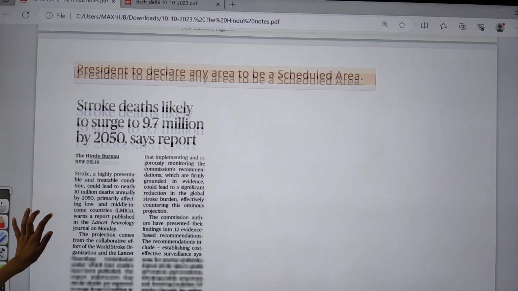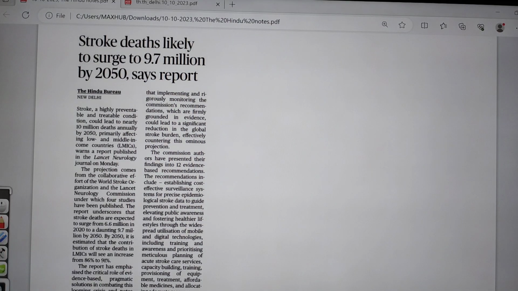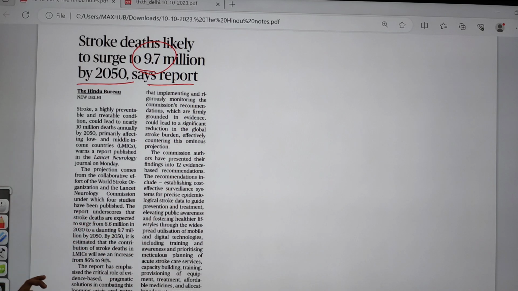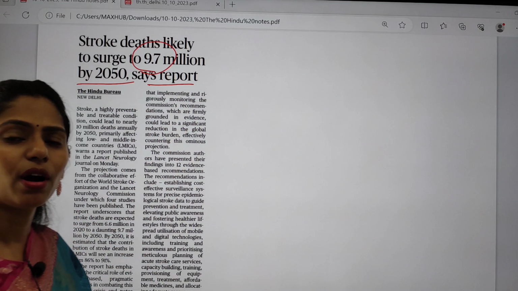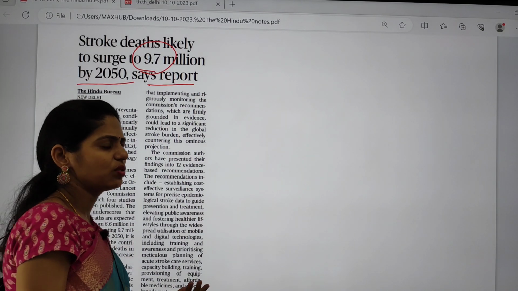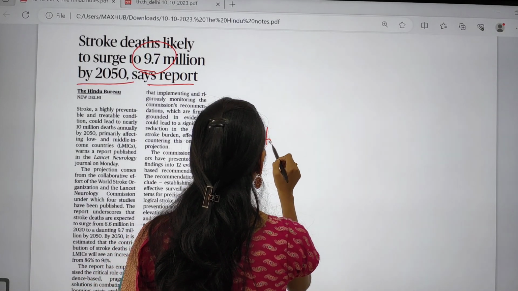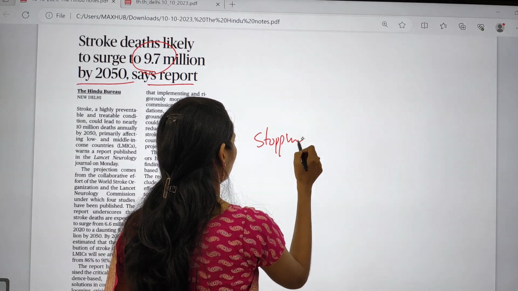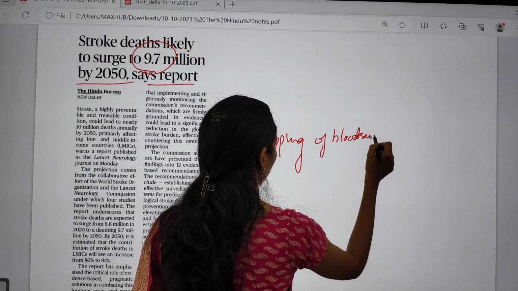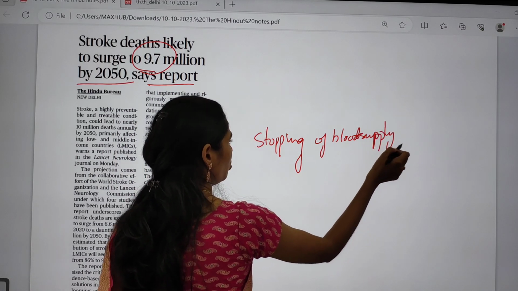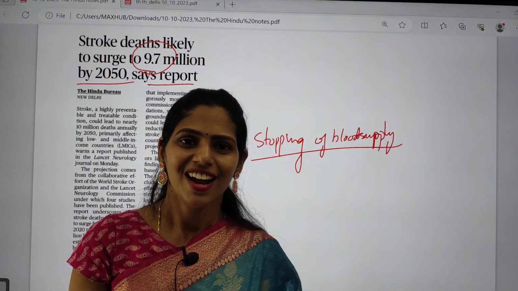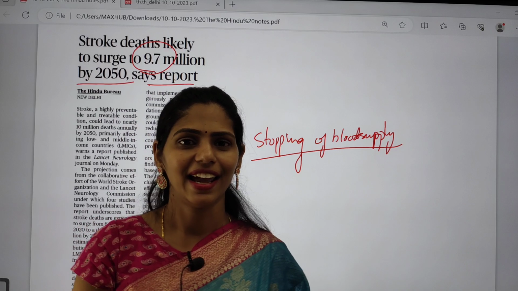And the next topic is: stroke deaths likely to surge to 9.7 million by 2050, says report. This article is talking about the deaths because of stroke. Stroke is nothing but the sudden stopping of blood supply. I think you might have come across words like brain stroke and heart stroke. Heart stroke is also called a heart attack, right?